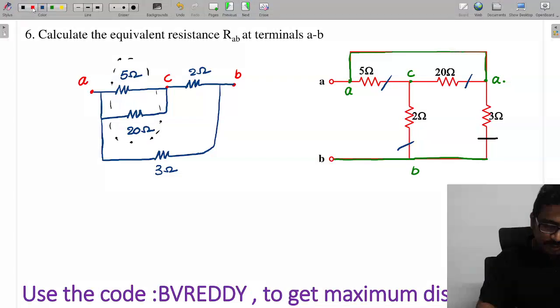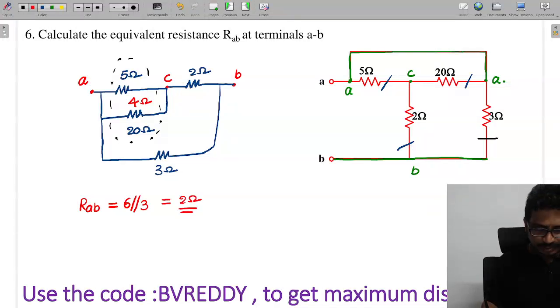Now you tell me how these two are parallel. It will become what, tell me now, 4. And this 4 and 2 are in series, will be 6. Now tell me, what is this RAB? That is 6 parallel to 3. So it will come as what, tell me now, 2 ohms.